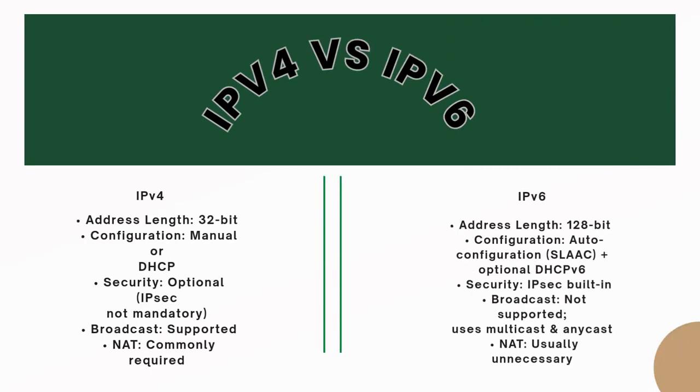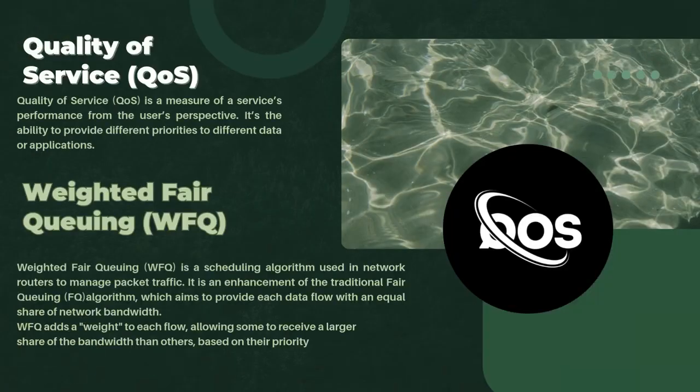IPv4 versus IPv6. IPv4: address length, 32-bit. Configuration, manual or DHCP. Security, optional IPsec, not mandatory. Broadcast, supported. NAT, commonly required. IPv6: address length, 128-bit. Configuration, auto configuration, SLAAC, plus optional DHCPv6. Security, IPsec built-in. Broadcast, not supported, uses multicast and anycast. NAT, usually unnecessary.